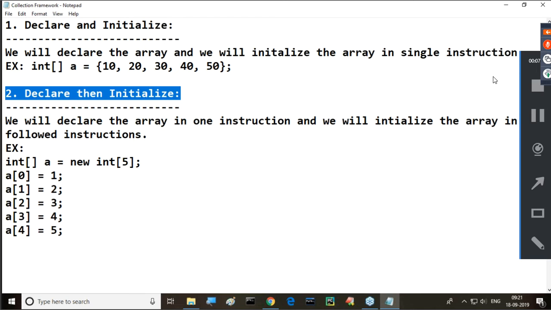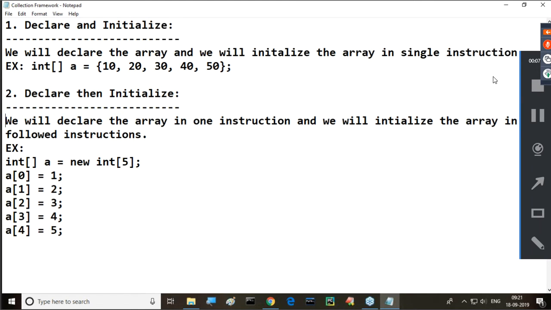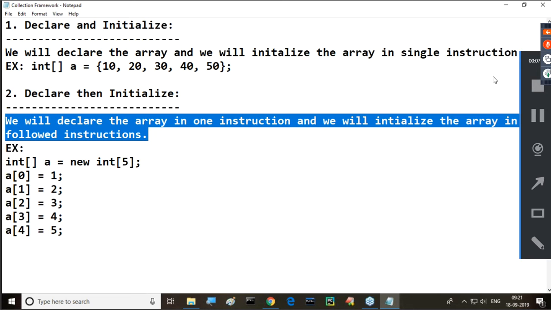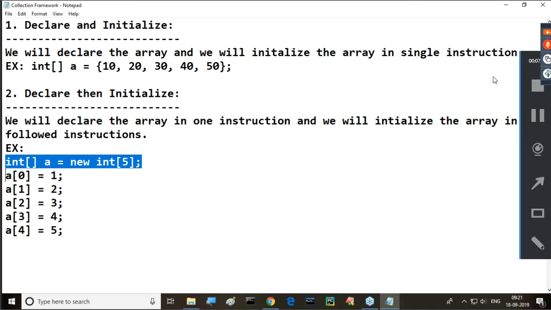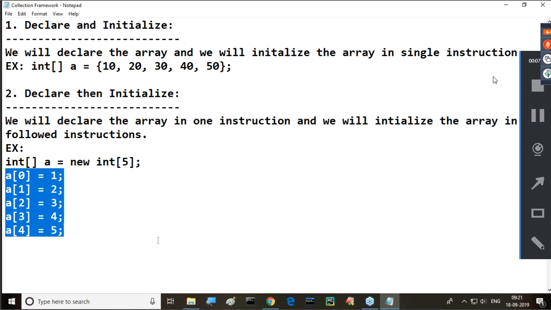Next one is declare then initialize. We will declare the array in one statement and initialize the array in the following statement. Example: int[] a; a = new int[5]; new int[5] means that we just declared the array. Understand it now. When we declare this array, what are we able to get? We need to provide the initial values here.